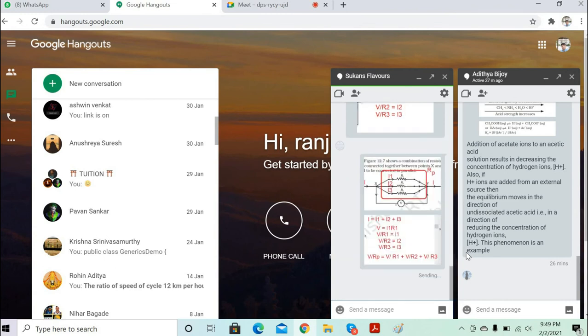Can I replace like this now? I is V by Rp, I1 will be V by R1, I2 will be V by R2 and I3 will be V by R3, correct? Yes, sir. Now you can cancel V on both sides. Take V common from the right hand side and cancel it.